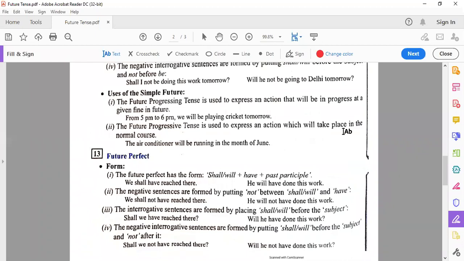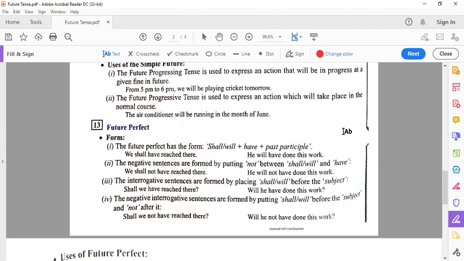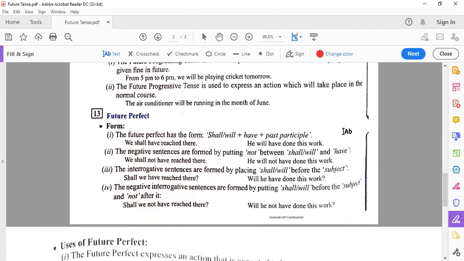Then coming to the future perfect, the future perfect has the form will or shall plus have plus past participle. That means the third form of the verb. We shall have reached there. He will have done this work. The negative sentences are formed by putting not between will or shall and have. We shall not have reached there. He will not have done this work.